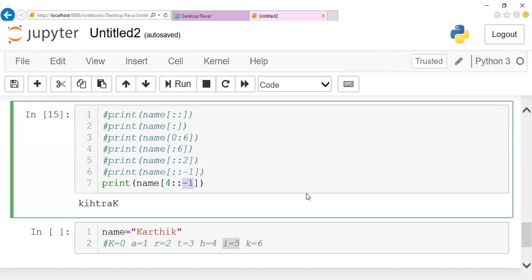No, Abdul, recheck it once. Guys, a negative step value will give you the backward direction. It will never give you forward direction at all. It gives you only backward direction.